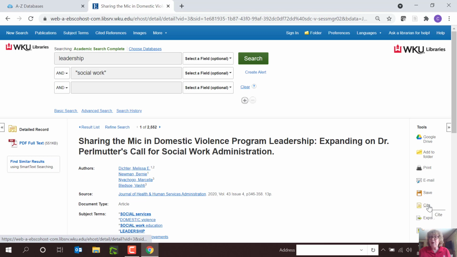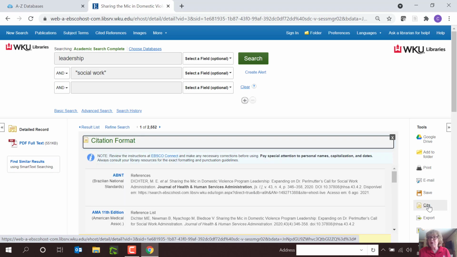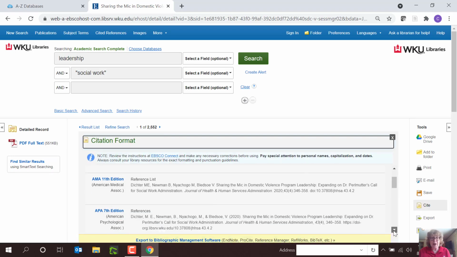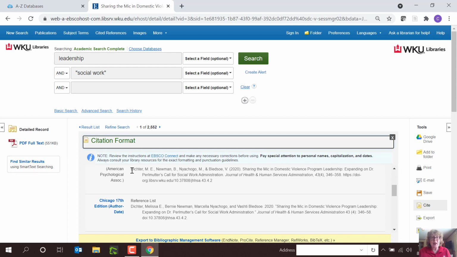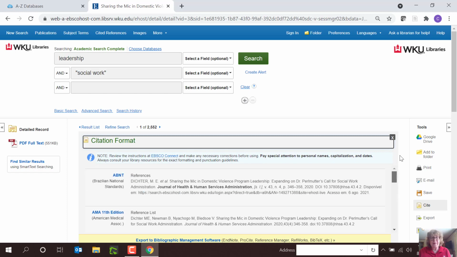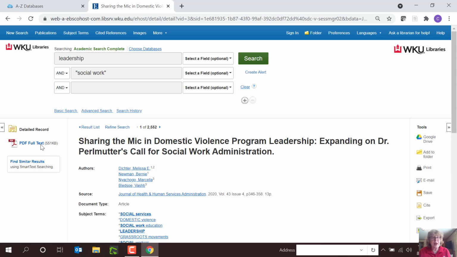The Cite button on the right lets me cite this article in APA format. I scroll down and I can copy and paste it into my Word file if I'm writing an article. Always double check to make sure that it's right.